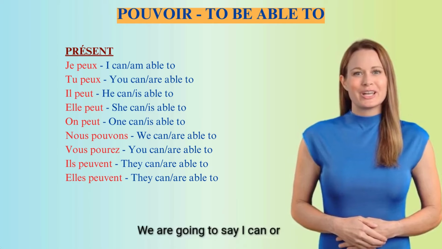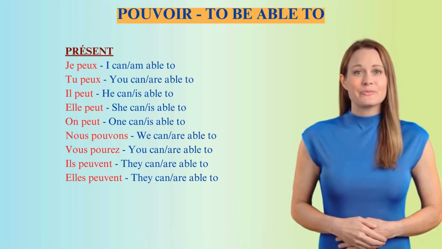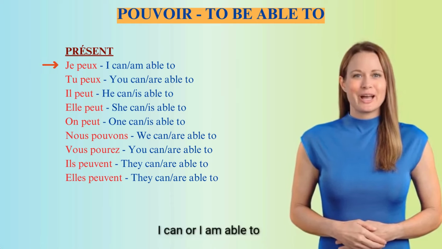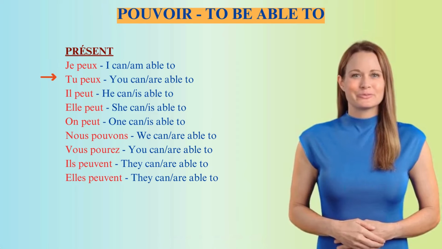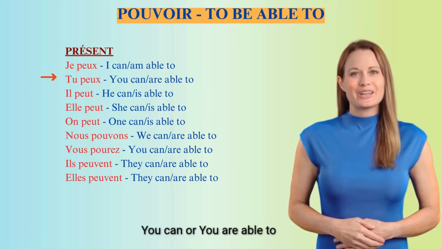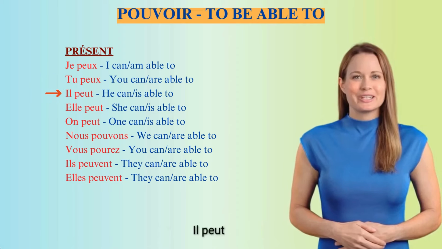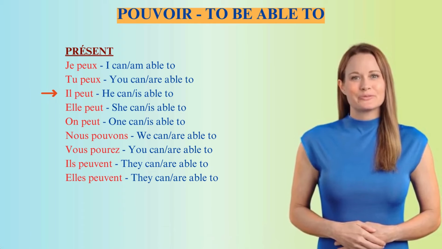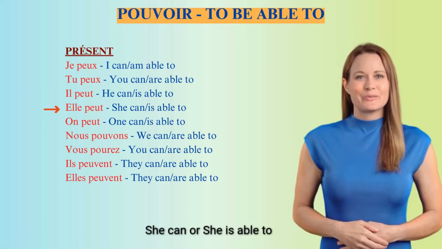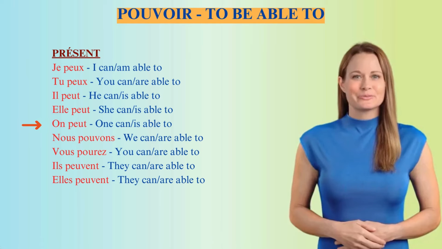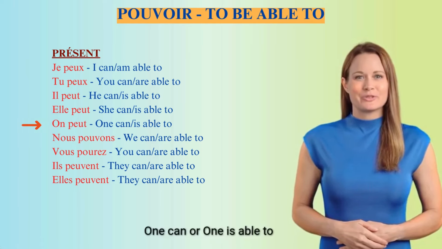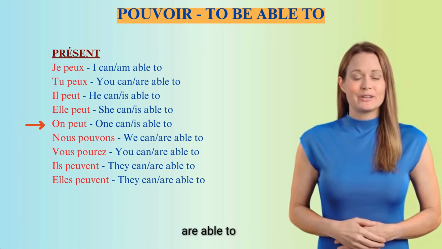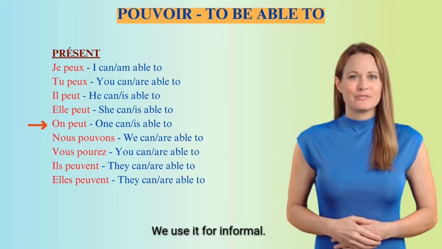We are going to say I can or I am able to. So in present tense, Je peux. I can or I am able to. Tu peux. You can or you are able to. Il peut. He can or he is able to. Elle peut. She can or she is able to. On peut. One can or one is able to, or it also means we can or we are able to. We use it for informal.